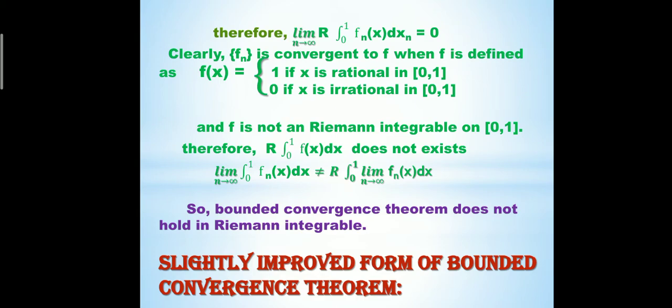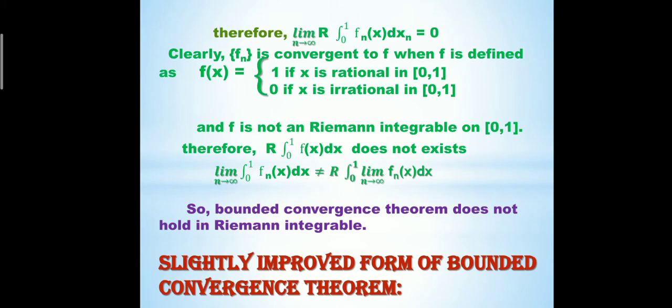Clearly, f_n converges to f, where f is defined as f(x) equals 1 if x is rational in the closed interval [0,1], and f(x) equals 0 if x is irrational in [0,1]. And we also prove that f is not Riemann integrable on the closed interval [0,1]. Therefore the Riemann integral from 0 to 1 of f(x) dx does not exist.